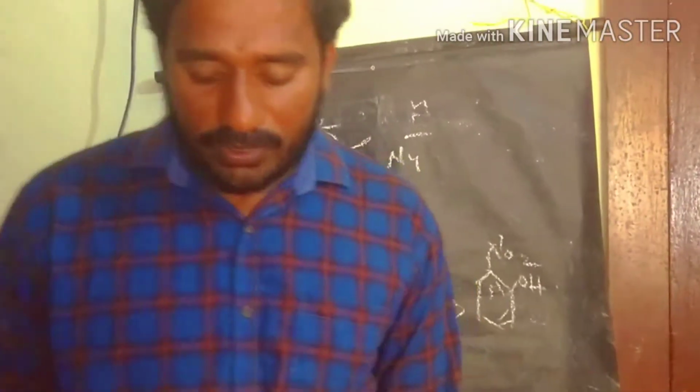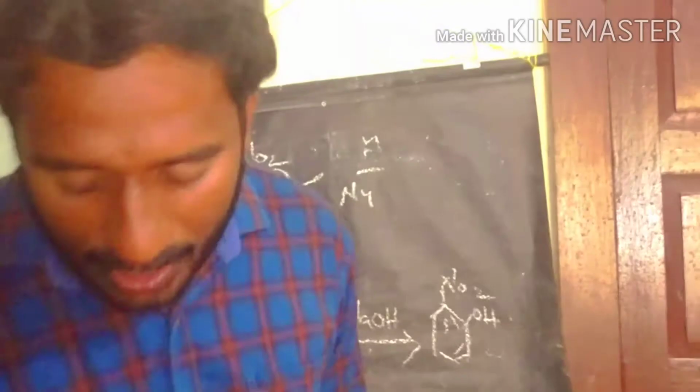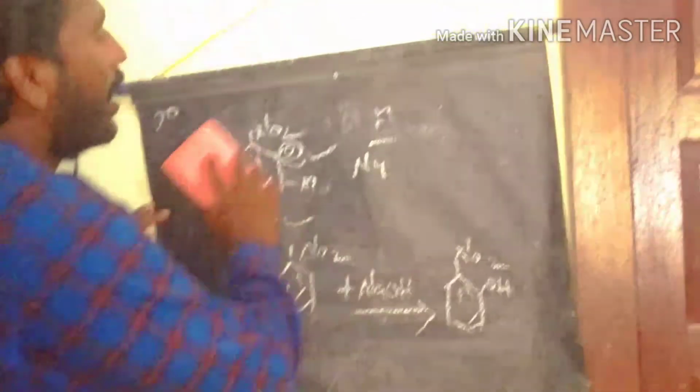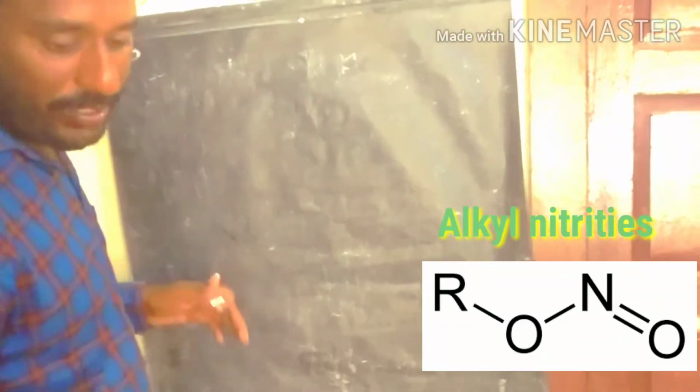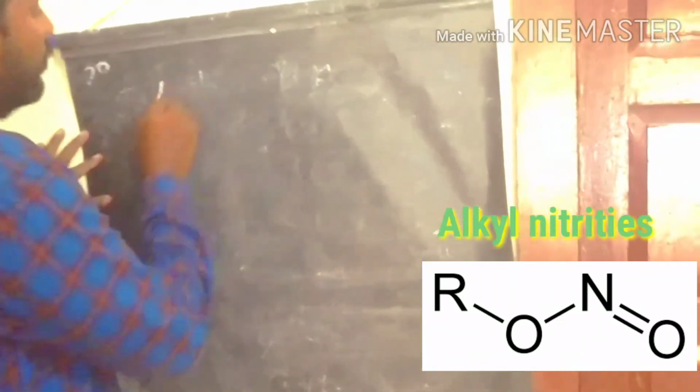Let's discuss some of the tests of the nitro compounds. We already discussed the identification reaction with Victor Meyer reagent. It uses nitrous acid to identify primary, secondary and tertiary nitro compounds. Then let's discuss the alkyl nitrates. The alkyl nitrates and nitroalkanes are functional isomers.